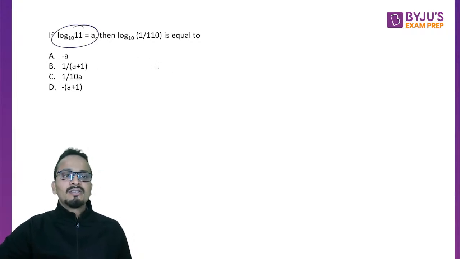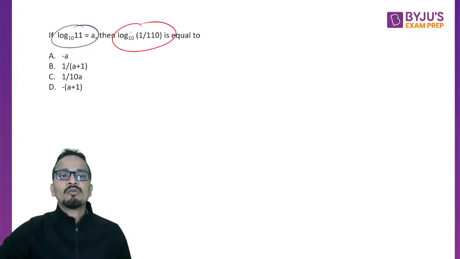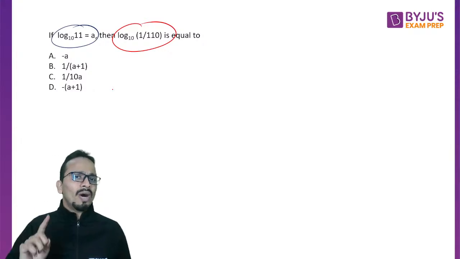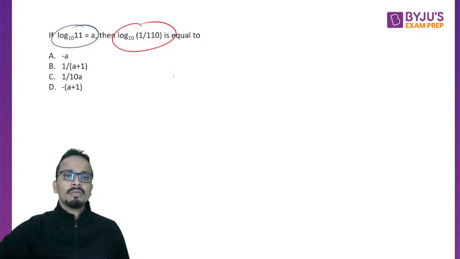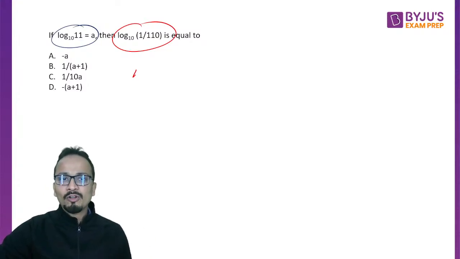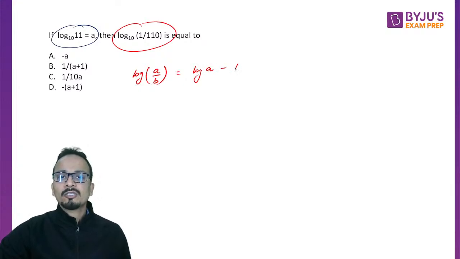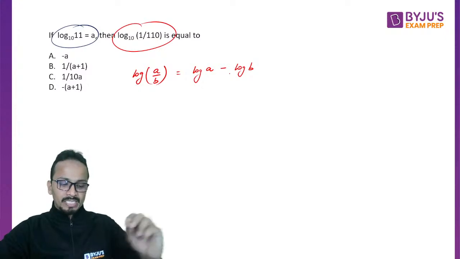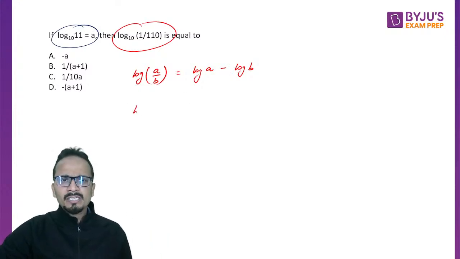Now, given the value of log 11 to the base 10, you need to find the value of log of 1 by 110 to the base 10. Quickly revising the properties of logarithms: log a upon b is equal to log a minus log b. Another useful property is that log 1 to any base is equal to 0.